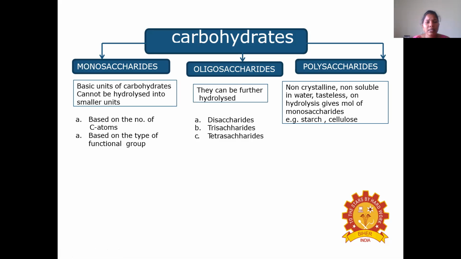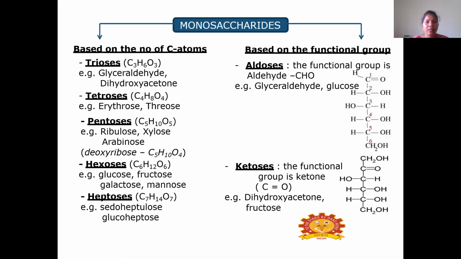Then this can be classified based on the number of carbon atoms and based on the functional group. Based on the carbon atoms present, this can be classified as trioses, tetroses, pentoses, hexoses, heptoses. And based on the functional group, this can be classified as aldoses and ketoses.